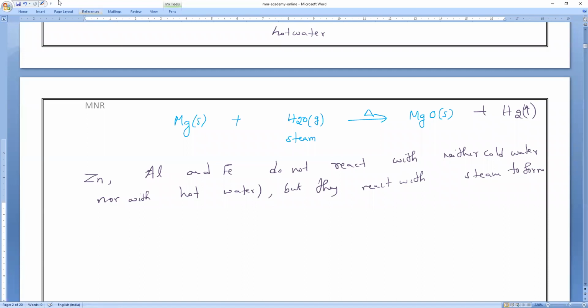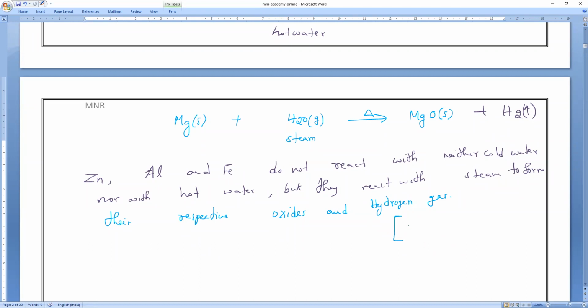Steam means they will form oxide, only oxide. They form their respective oxides. Along with oxides, they will release a common gas. What is that gas? Hydrogen gas.